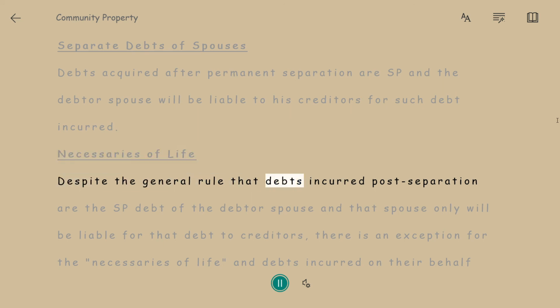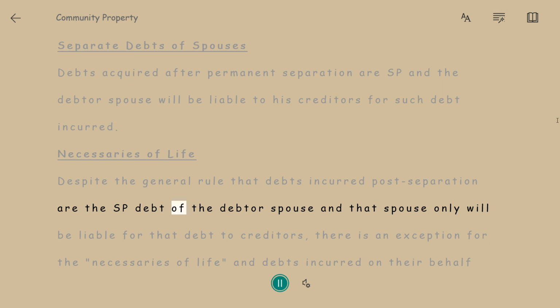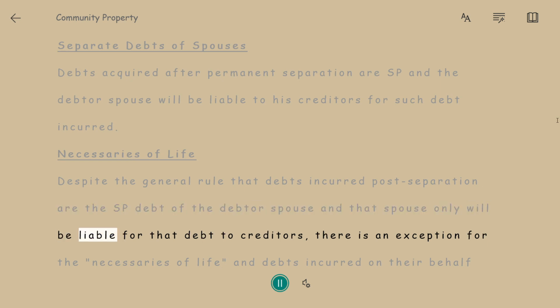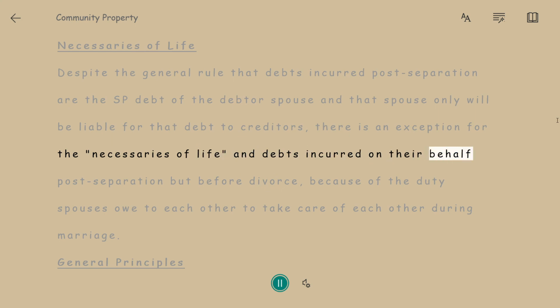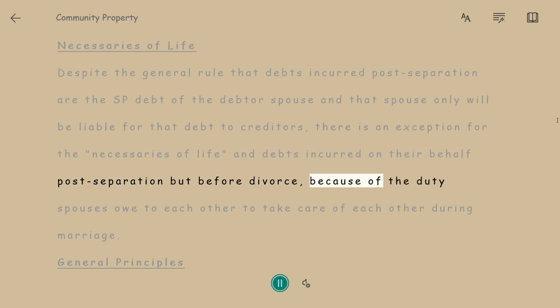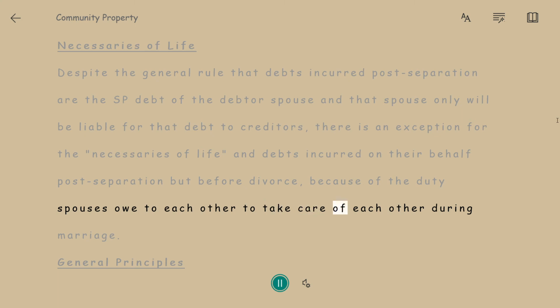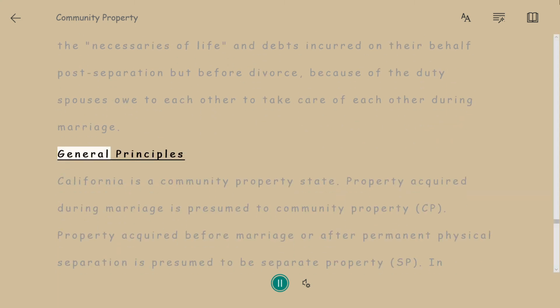Despite the general rule that debts incurred post-separation are the SP debt of the debtor spouse, and that spouse only will be liable for that debt to creditors, there is an exception for the necessaries of life and debts incurred on their behalf post-separation, but before divorce, because of the duty spouses owe to each other to take care of each other during marriage.